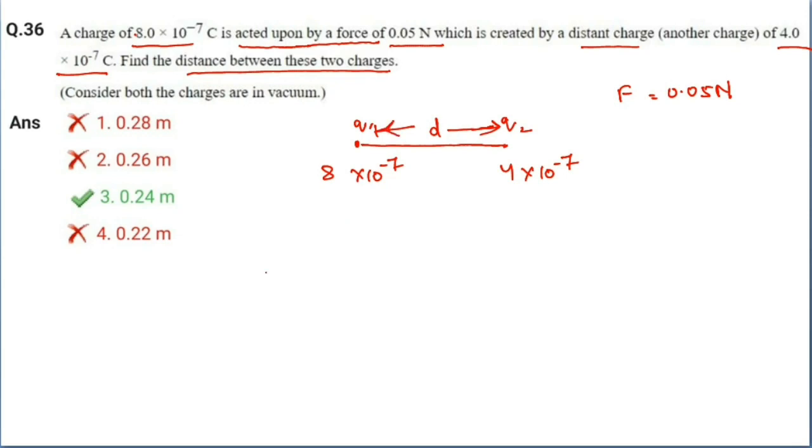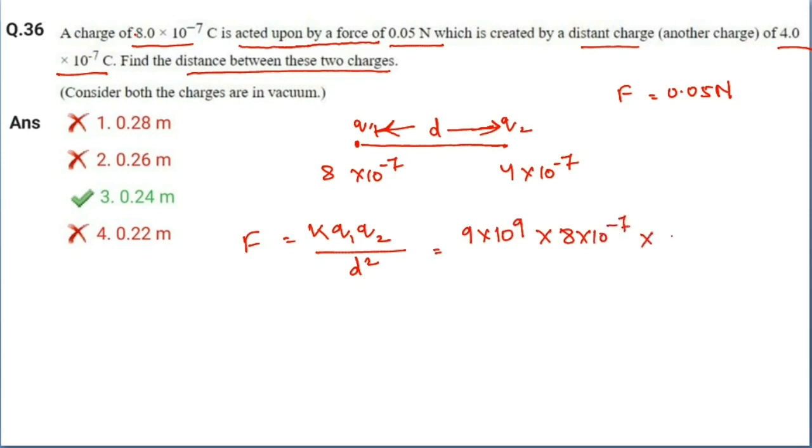Okay. So as we know, Coulomb's force is given as F is equal to K Q1 Q2 by R square or D square, and both the charges are in vacuum. The value of K is 9 into 10 to the power 9. Q1 is 8 into 10 to the power minus 7.